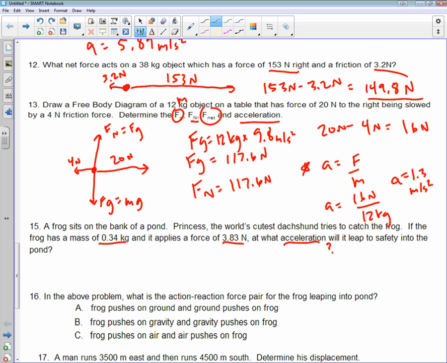Is it on here? Maybe I missed it. Claudia found a mistake. That's okay. I'll put 14 in at the end. We'll go back to 14.